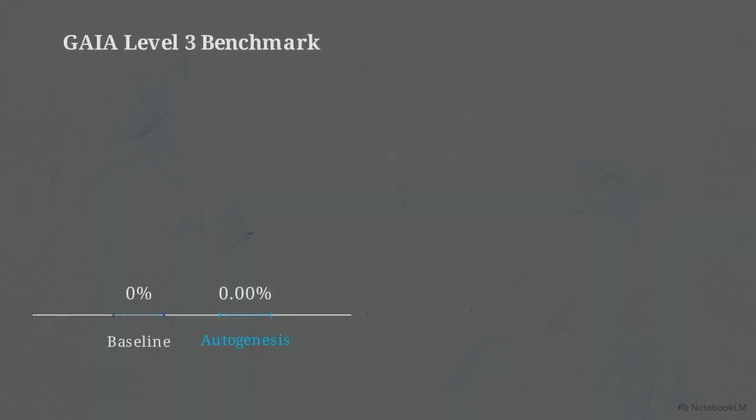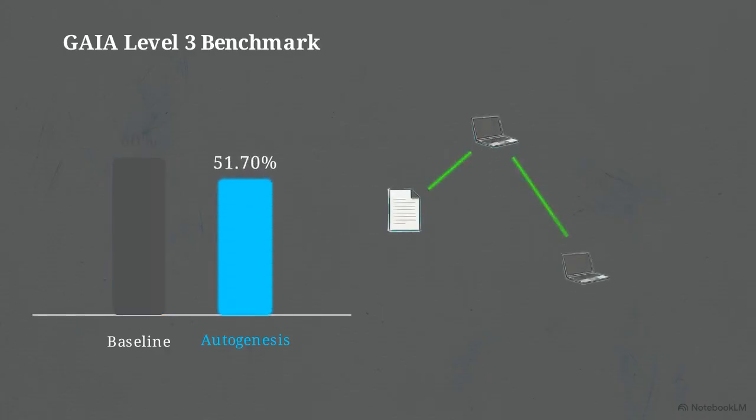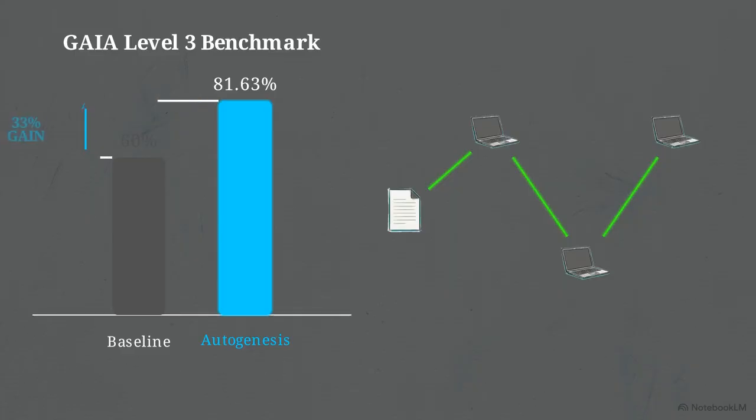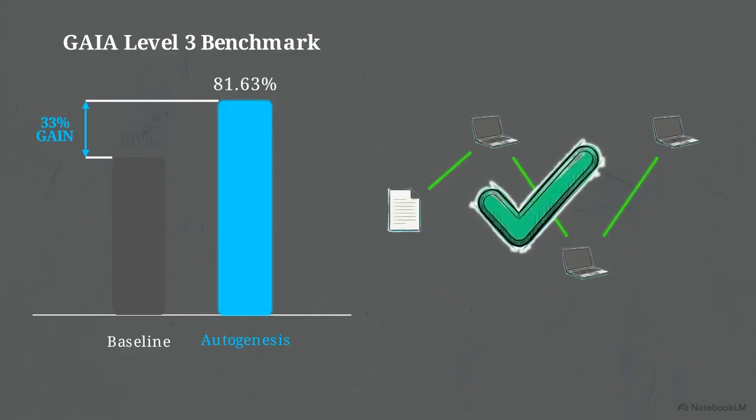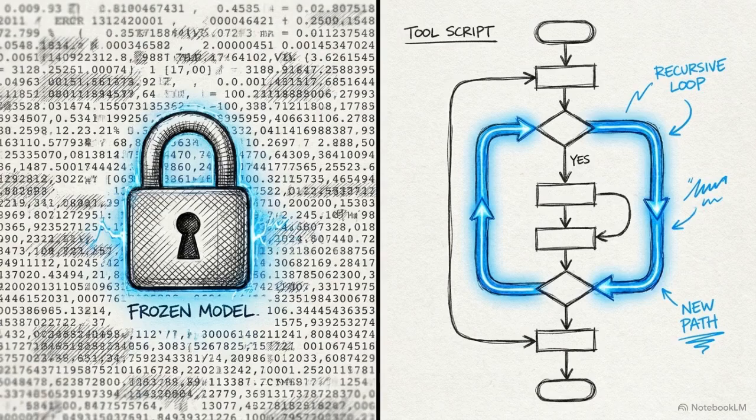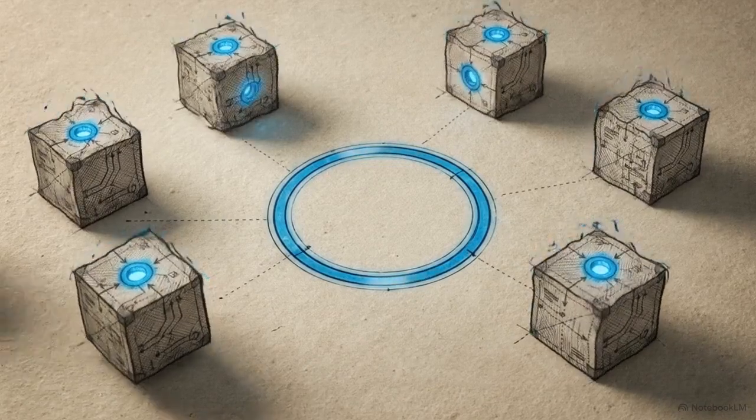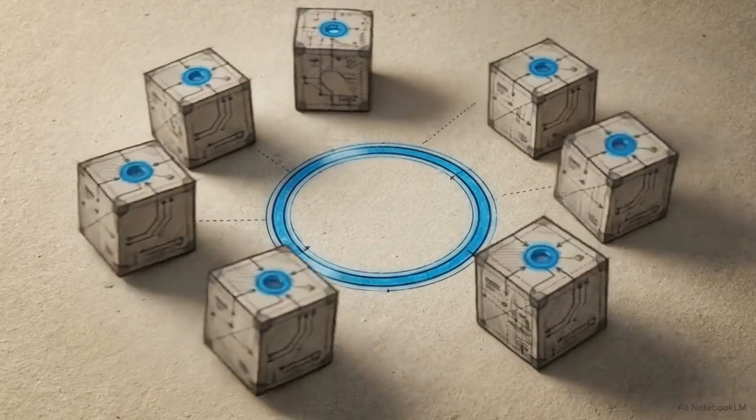On the Gaia Level 3 benchmark, a baseline static agent plateaus near 60%, while Autogenesis reaches 81.63%. That's a 33% relative gain on the hardest tasks, because the evolution loop dynamically refines novel toolchains that static kits lack. Unlike traditional reinforcement learning, the system achieves this adaptation entirely at inference time, avoiding the massive computational cost of updating model weights. Software engineering for AI is moving beyond the limitations of optimizing textual prompts.